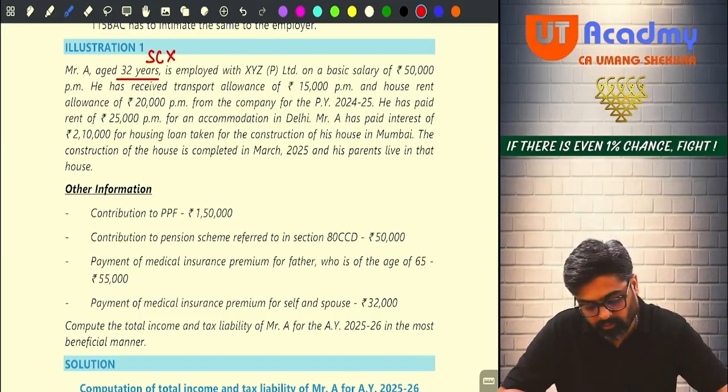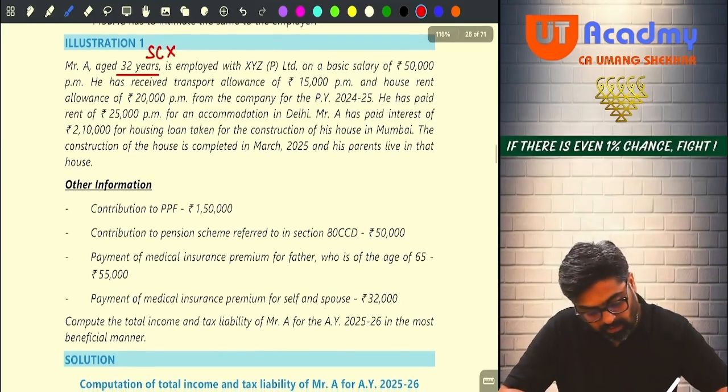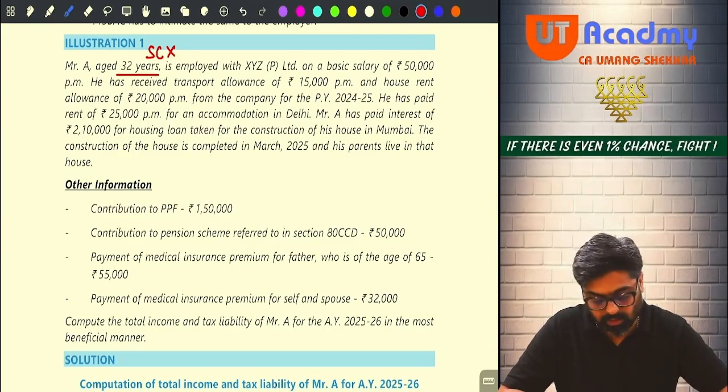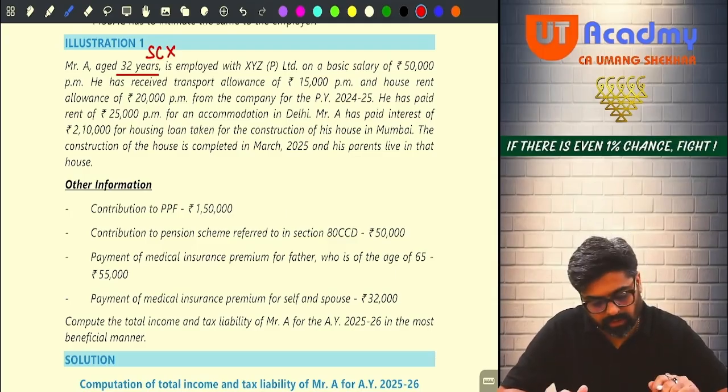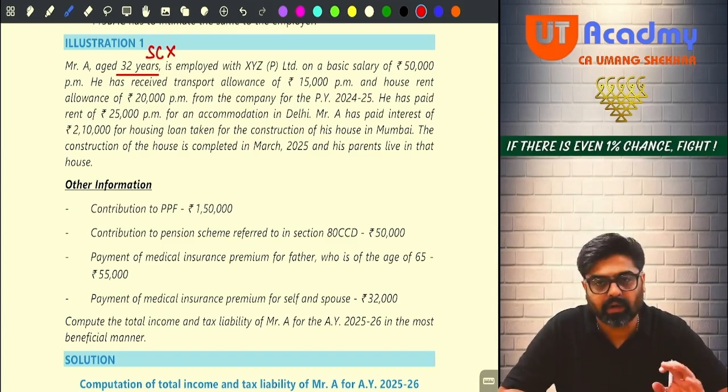He has paid rent of 25,000 per month for an accommodation in Delhi. Mr. A has paid interest of rupees 2,10,000 for a housing loan taken for the construction of his house in Mumbai. The construction of the house is completed in March 2025, meaning this year only the construction is completed and this year he has become the owner of the house property. Okay, no? And his parents live in that house, meaning that this house is SOP.